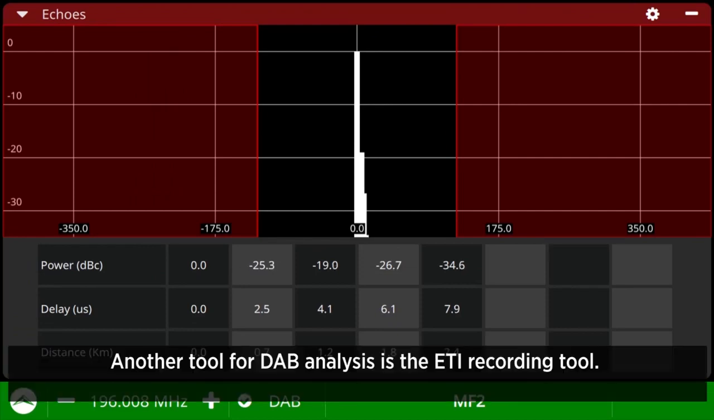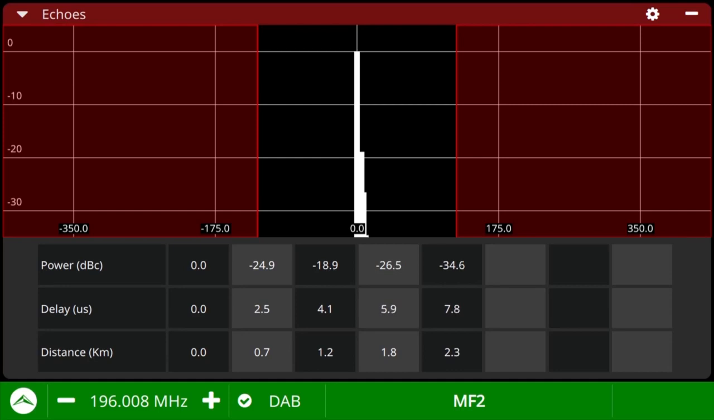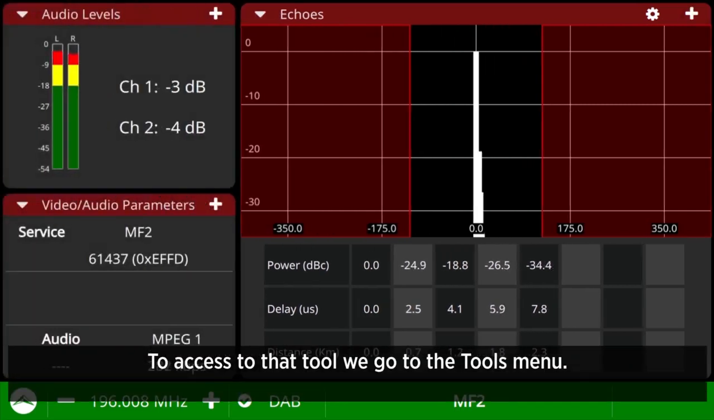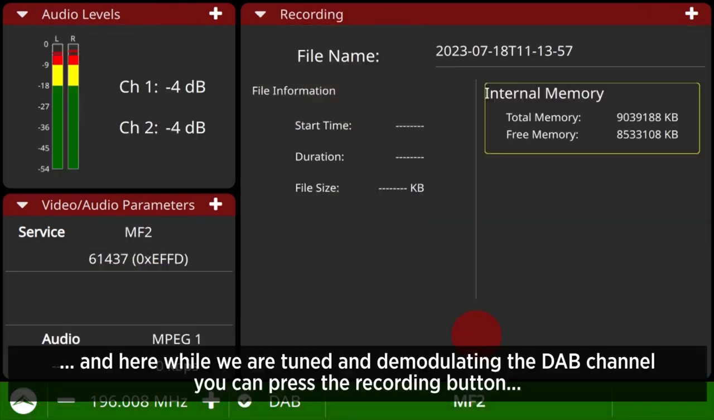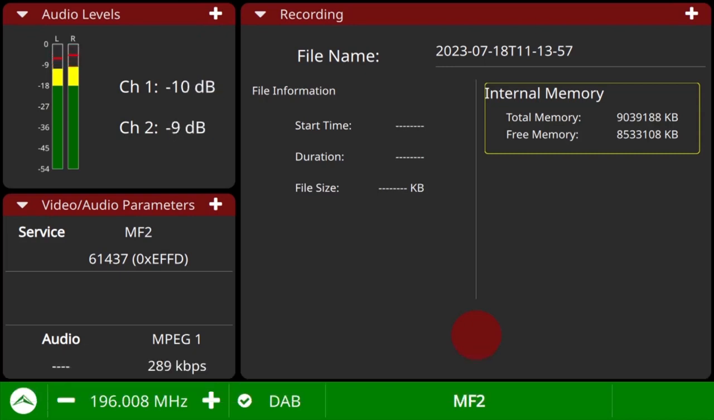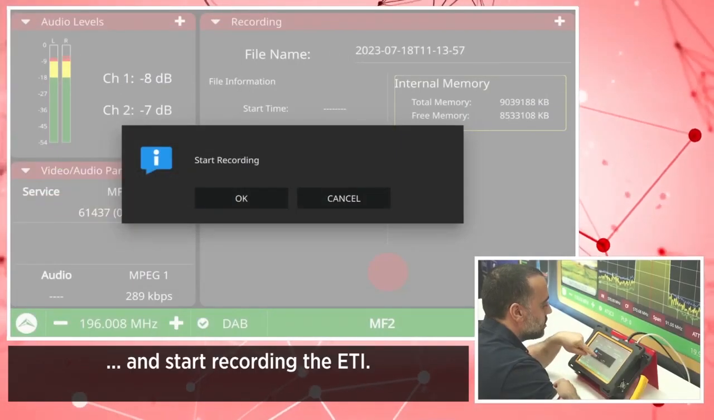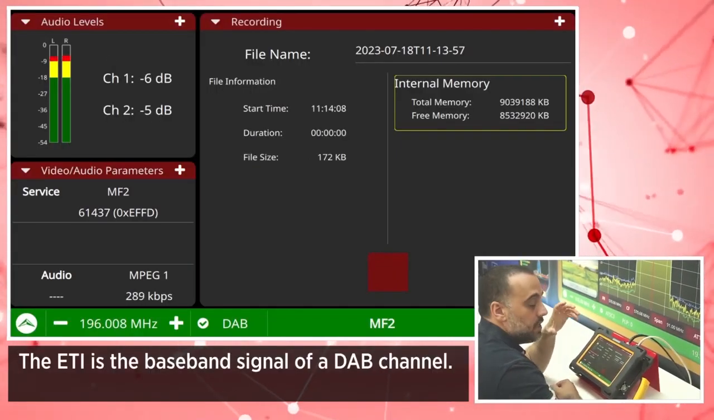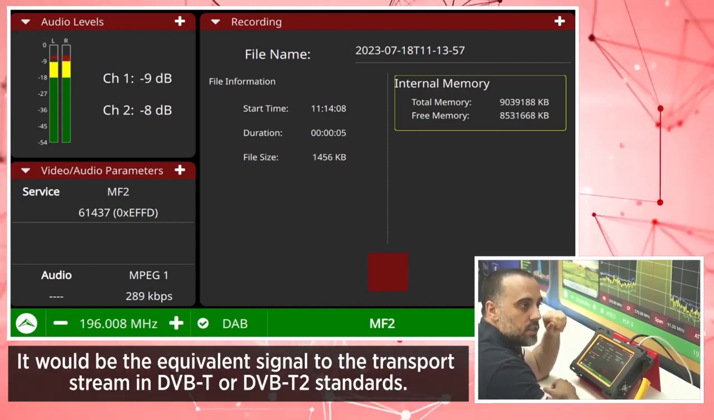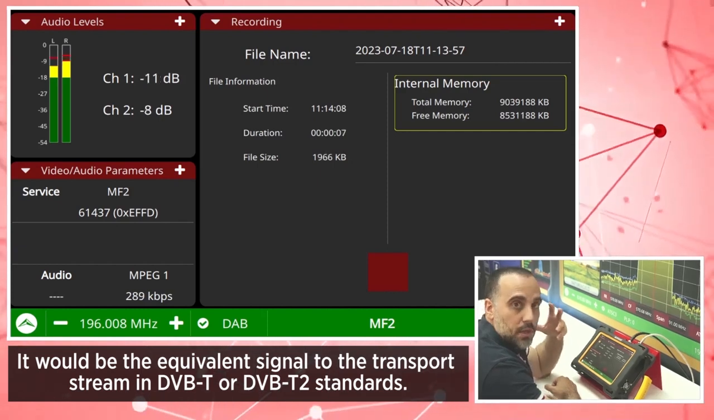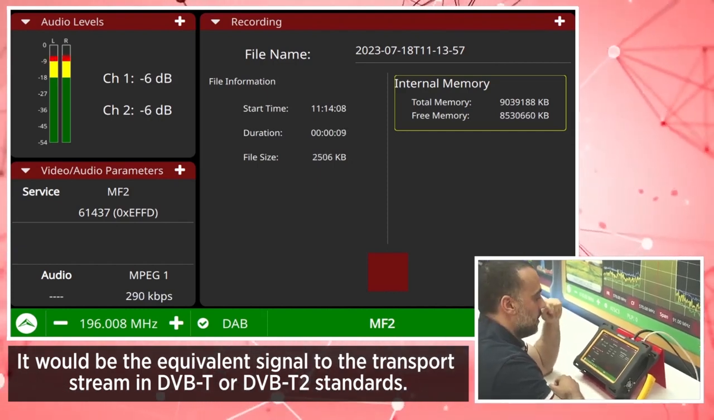Another tool for DAB analysis is the ETI recording tool. To access that tool, we go to the tools menu, choose recording, and here, where we are tuned and demodulating the DAB channel, we can press the recording button and start recording the ETI. The ETI is the baseband signal of a DAB channel. It would be the equivalent signal to the transport stream in DVB-T or DVB-T2 standards.